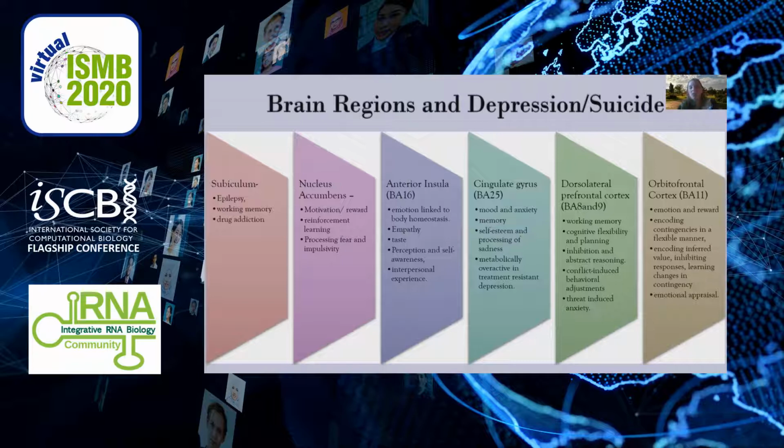The cingulate gyrus, which is linked with mood and anxiety and memory, and self-esteem and processing of sadness. The dorsolateral prefrontal cortex, which is involved in working memory, cognitive flexibility, and planning. And finally, the orbitofrontal cortex, which is involved in emotion and reward, and in coding contingencies in a flexible manner.